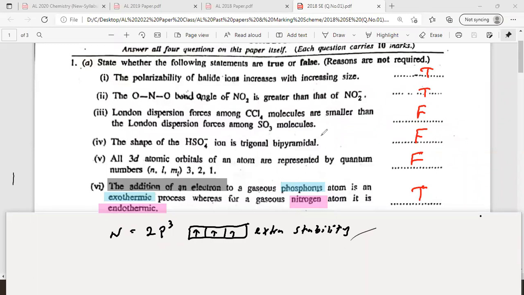When adding an electron, it will strongly repel. Therefore, the nitrogen atom will repel the electron added. It doesn't like it.